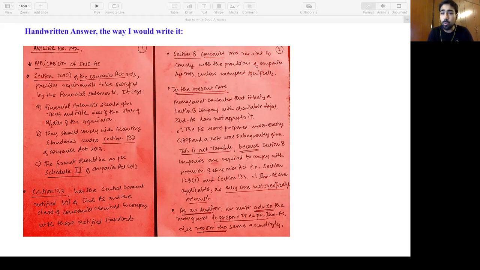I'm not going to report it. I'm not going to put them in jail. I'm not going to put a bar on that, or give a report at all. Right? These are judgments. What we have to give is a balanced view in the answer. So I have written, we must advise the management to prepare financial statements as per the Ind AS, else we report the same accordingly. A balanced open view in the answer, right? As a wise person, I would advise them. If they do it, good. If they won't do it, I'll report it accordingly. Simple answer, right? This is a 5-mark question. I've given 6 bullets: 1, 2, 3, 4, 5, 6. If you see, the 5th one is quite long, we could have also made it into another bullet.